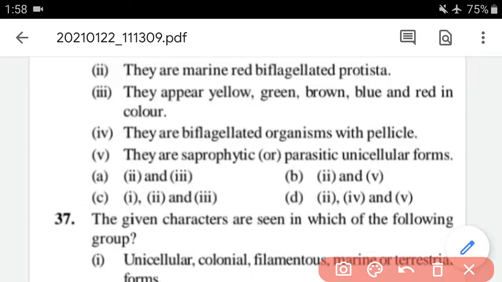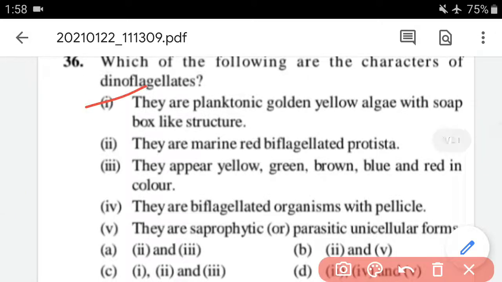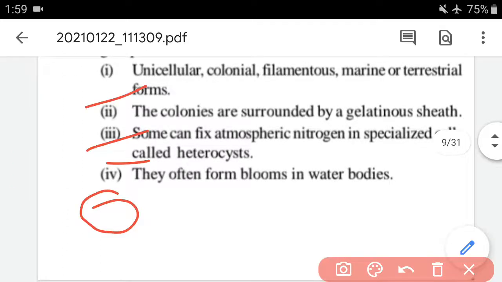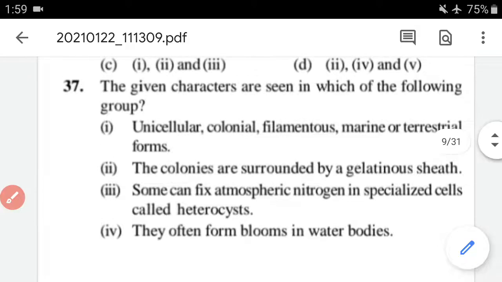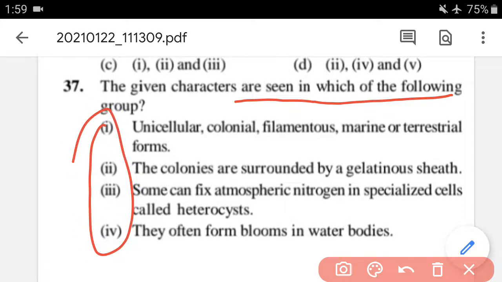So the correct option for question number 36 is option C. Okay, means options first, second and third are correct, and fourth and fifth are not correct. These are wrong. Now we have to move on to question number 37. Question number 37 is, the given characters are seen in which of the following group? So we have to identify the group here.